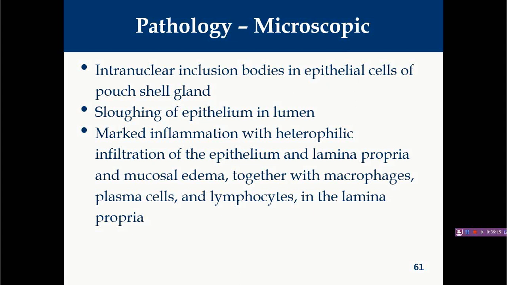Microscopically, as we have all discussed, this particular virus replicates inside the pouch cell gland epithelial cells. So ultimately we will find intranuclear inclusion bodies in the epithelial cells of the pouch cell gland. When the viral load is more severe, you will find sloughing of the epithelial cells into the lumens, as well as marked infiltration of inflammatory cells like neutrophils in the lamina propria, and also mucosal edema. In some cases you will also find infiltration of macrophages, plasma cells and lymphocytes in the lamina propria.